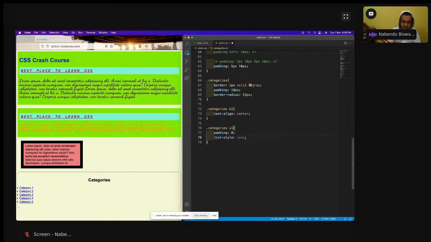List style of none I will give. This dot will also go away. Generally we remove this thing.